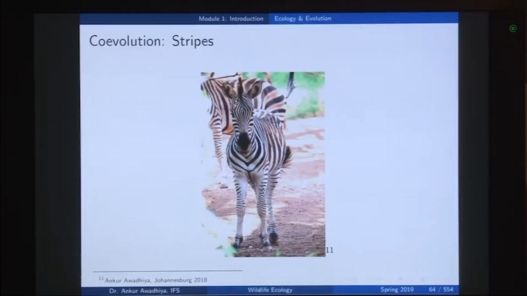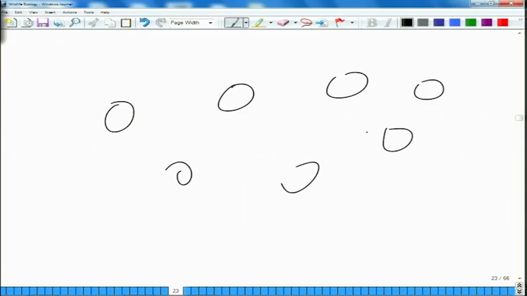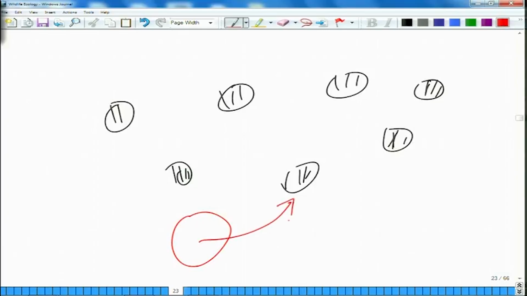Another example is the evolution of the stripes of zebras. Now, why do zebras have stripes? Zebras have stripes so that if there is a group of animals and all of these animals have stripes, and then there is a lion, a predator that is chasing, say, this particular zebra, if this zebra moves into the group, then the lion gets confused about which zebra it was chasing. Now, if you have only one zebra which the lion is chasing, the lion will very easily be able to capture this zebra, because after a while our zebra will also become tired.